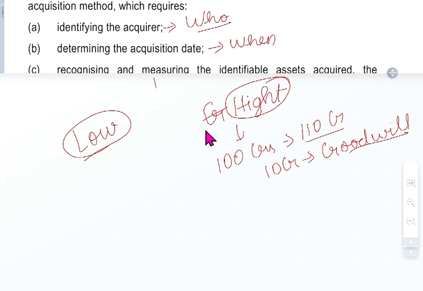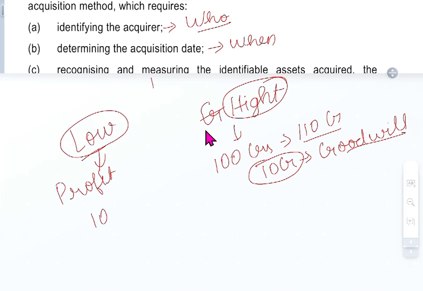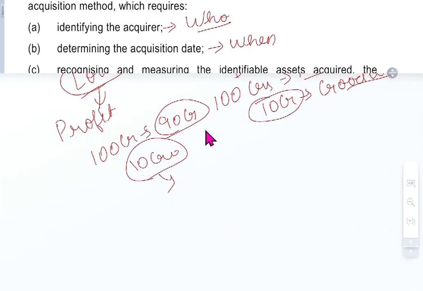So we think that it will be worth more, so we bought for 10 crores more. But when you buy at a low price, it's actually a profit. If you have a 100 crore asset but you bought it for 90 crores, then the 10 crores is profit, and that will be accounted in your profit and loss account. Some assets you buy at a very low cost for the whole thing. It's a bargain gain.